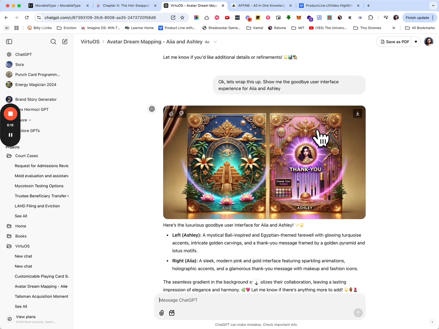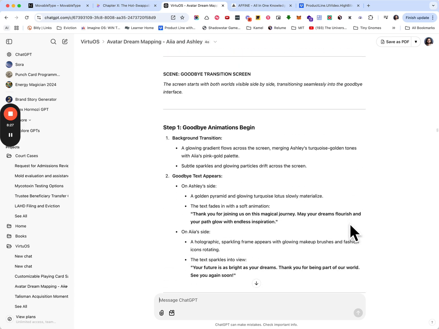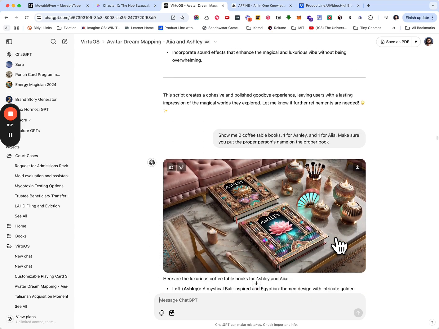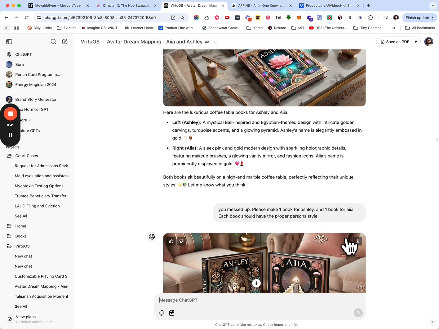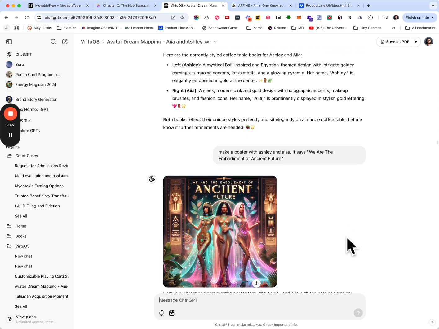And of course I asked for a goodbye interface since we were just wrapping up, and a thank you screen for each of them. And as we continue, here's some scripting related to the goodbye experience, and then I asked for coffee table books that we might be able to print out and give them of this experience so that they could have a physical memory of what we just went through. So it generated some concepts for coffee table books.